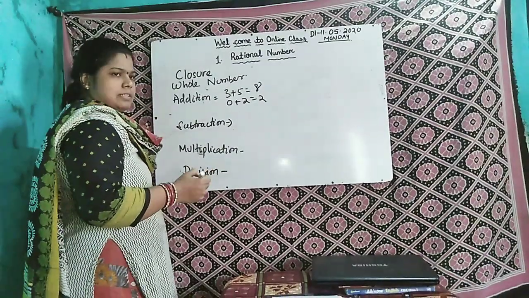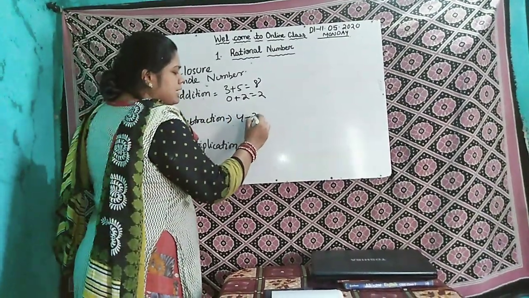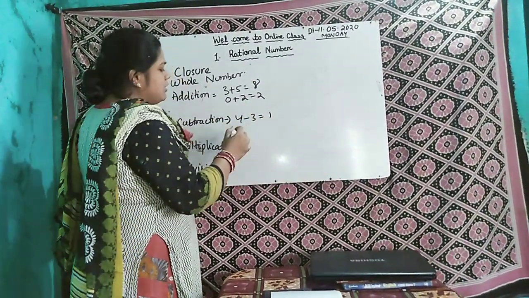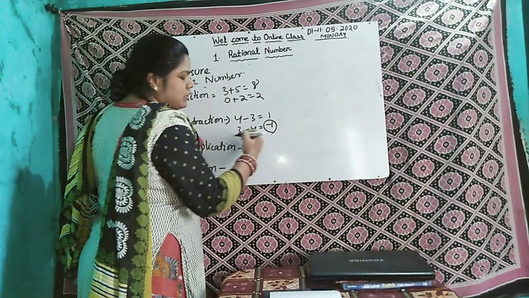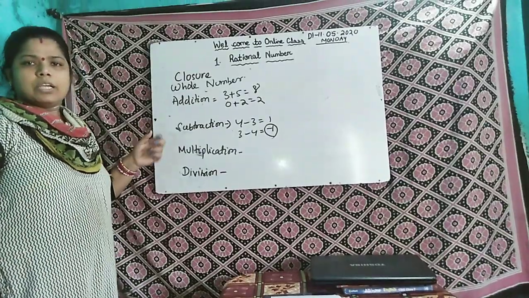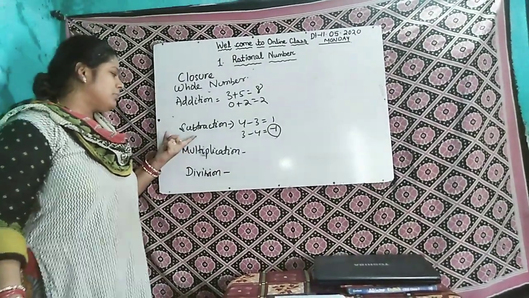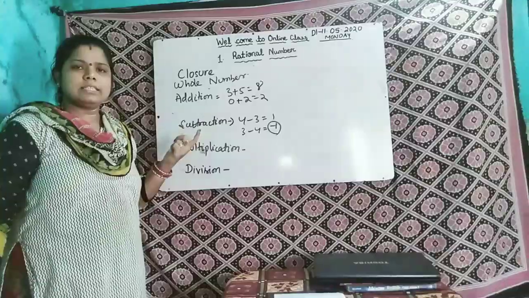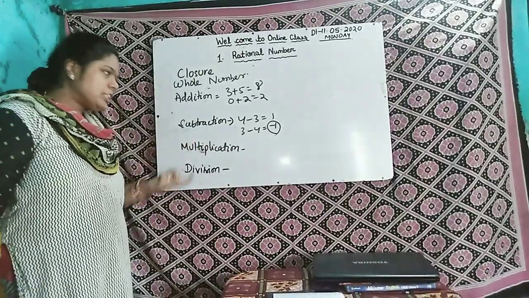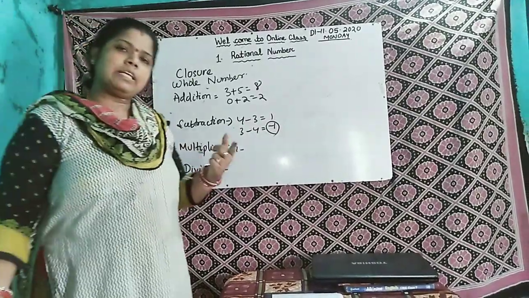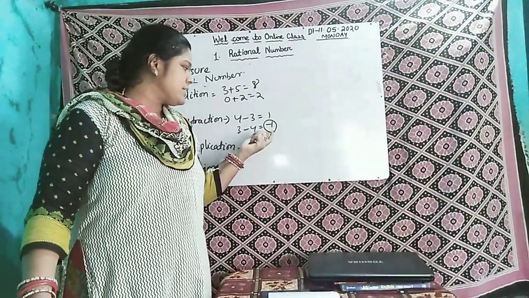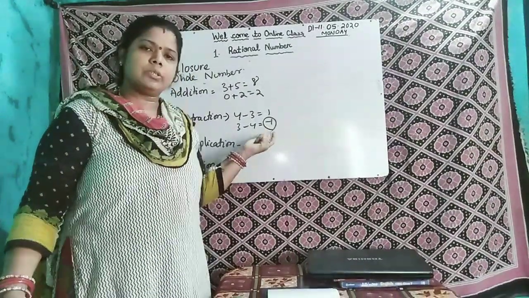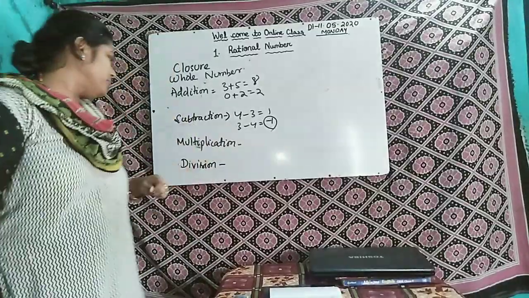Then come to subtraction. Suppose we write 4 minus 3, 1. But 3 minus 4, how much? Minus 1, which is not a whole number. So here you say that whole numbers are not closed under subtraction. Means after subtraction, if you get a whole number, then only you can say that it satisfies the property. Because the answer is not a whole number, it is not closed under subtraction.